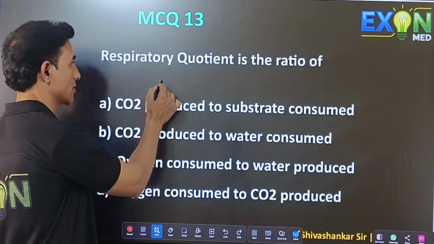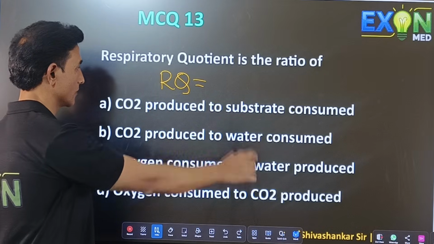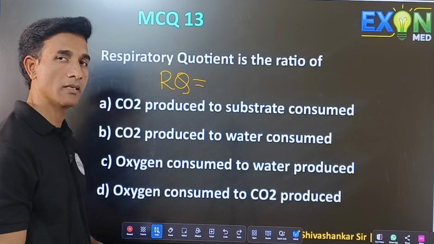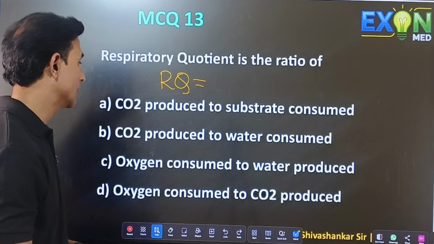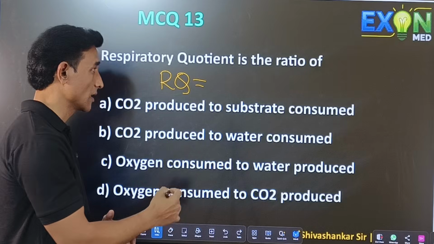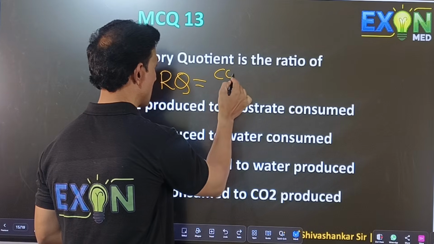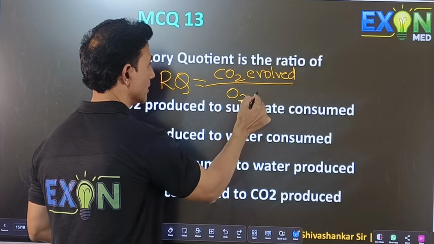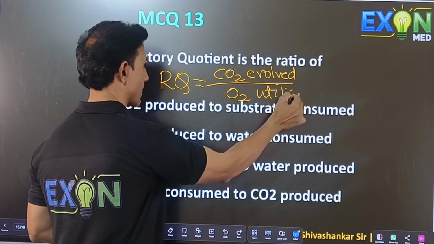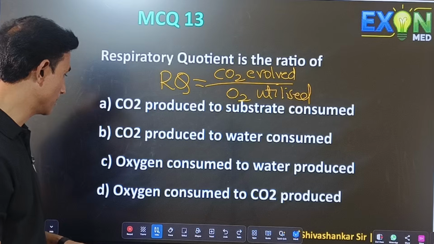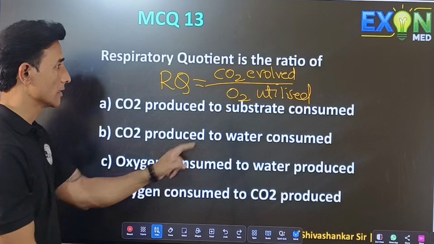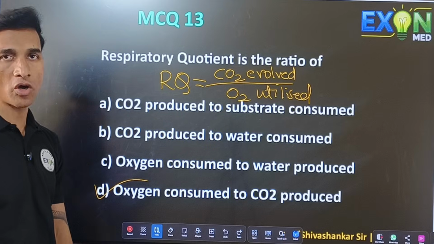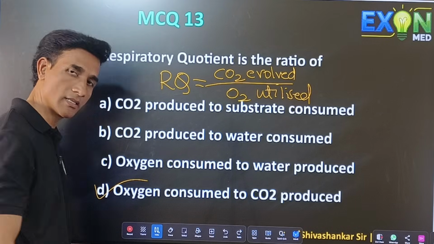Respiratory quotient, RQ. What is RQ? In the respiration chapter, we have studied that carbon dioxide is released. So RQ is the ratio of carbon dioxide evolved to the oxygen utilized. Among these, the correct option is the fourth one, oxygen consumed, carbon dioxide evolved or produced. So hence the answer is D.